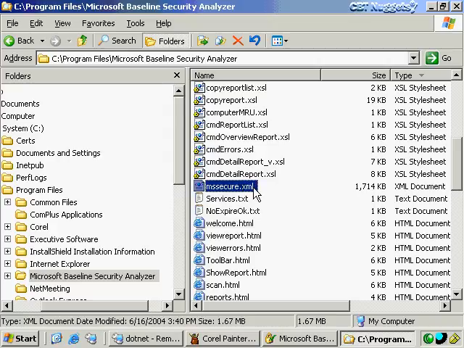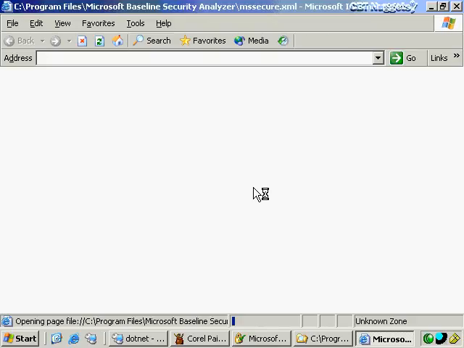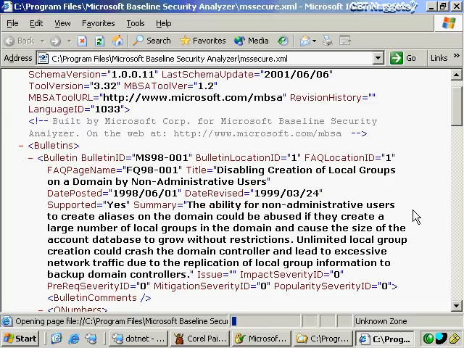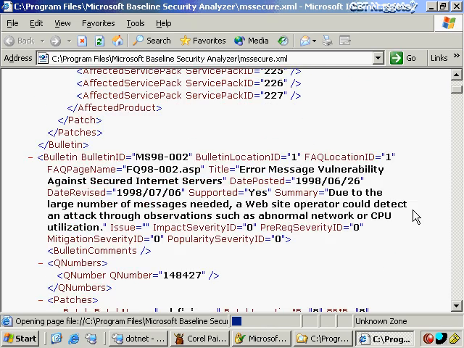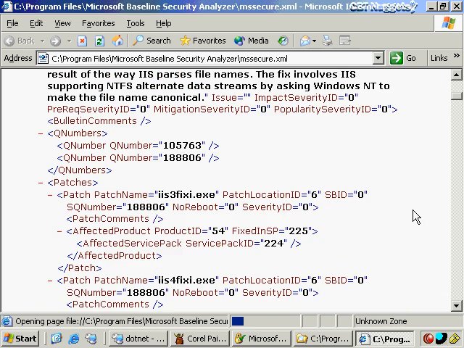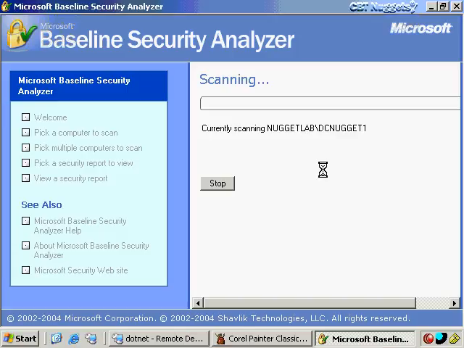You can open this up in Notepad or double-click it to open it up in Internet Explorer if you like. And having opened it up, you really don't do anything with it. In fact, you should not edit this file because it's signed by Microsoft, and if you make any changes to it, it'll affect the signature checking, and then it will not be able to run in the Microsoft Baseline Security Analyzer. But if you want to, you can just look through this if you want to look at all the individual details of everything that it does. So anyway, it's going to take that file and scan it against this machine, and see how it stacks up against what the latest security updates are that are stated in that file. Also, that file is going to identify things such as what a weakness is, whether a weak password is involved, and all that kind of thing.